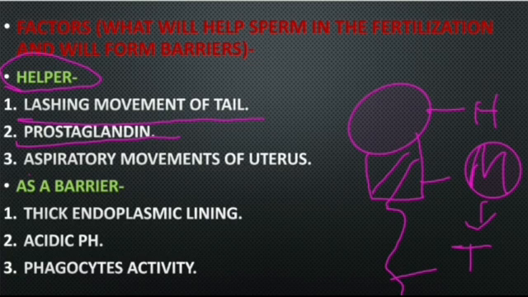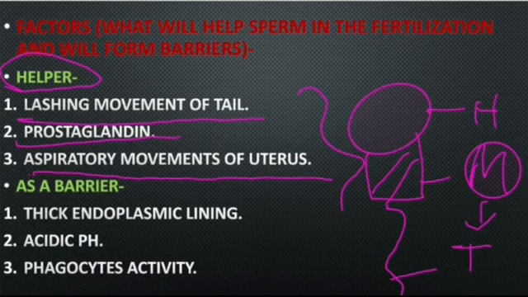The last one is the aspiratory movement of the uterus. Aspiratory means a sort of suction movement. This helps the movement of sperm from the vagina to the uterus. So these three act as helpers for the movement of sperm for fertilization.